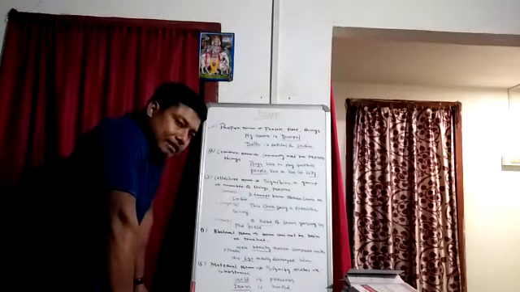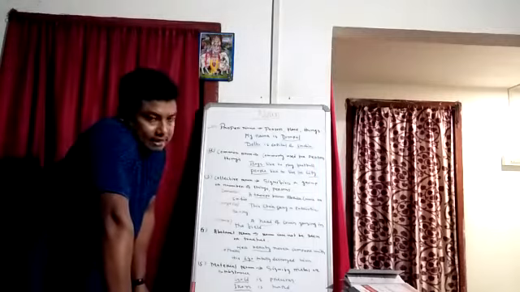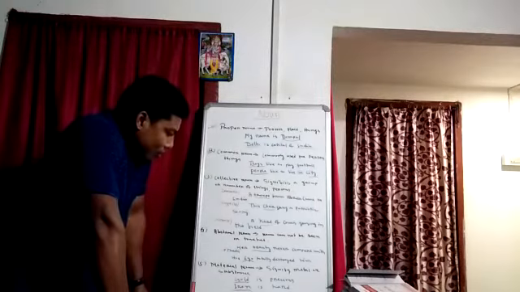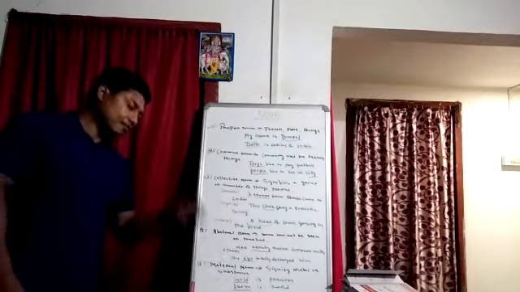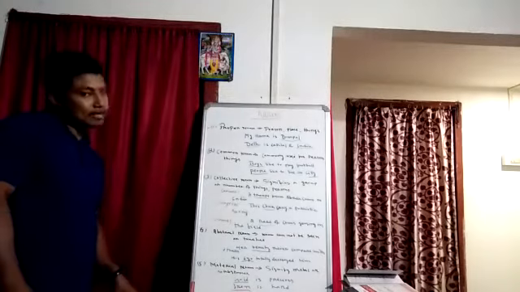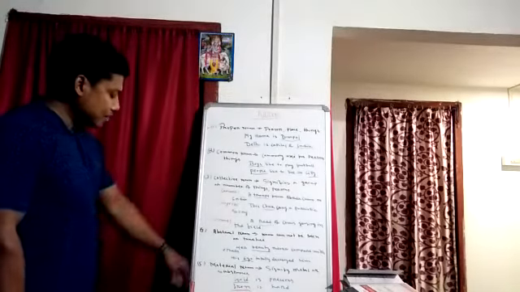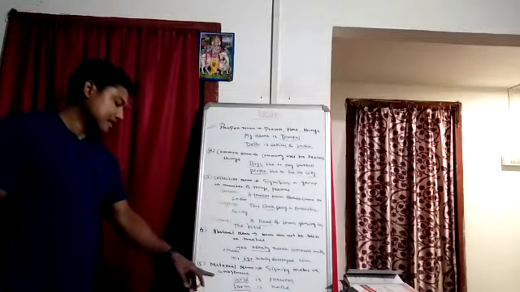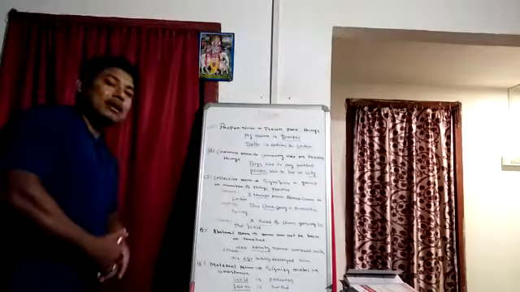Next one, the last one, material noun. A material noun signifies metals or substances. Suppose gold is precious. Here gold is a metal. Iron is hard. Here iron is another name of a metal. In this way we can elaborate the concept of material noun.